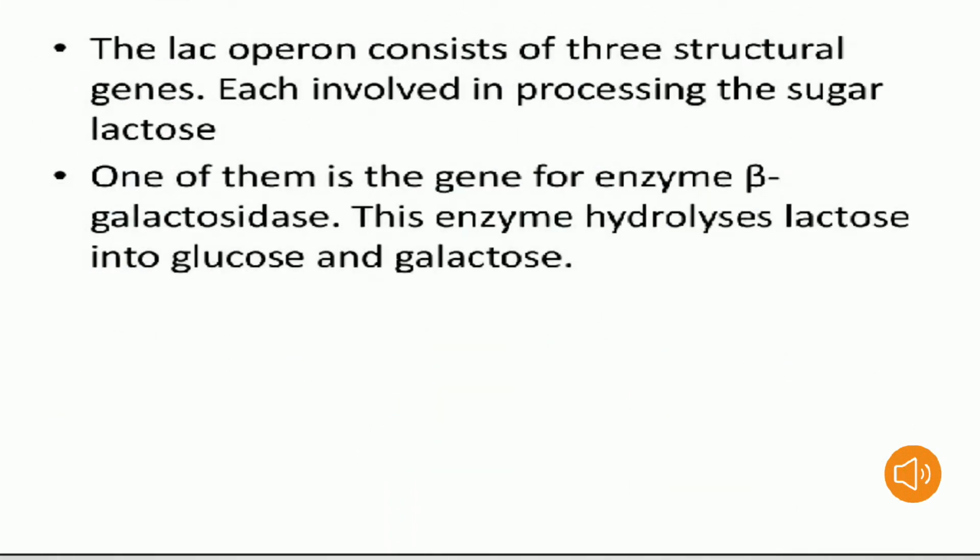The lac operon consists of three structural genes, each involved in processing the sugar lactose. One of them is the gene for the enzyme beta galactosidase. This is the enzyme which hydrolyzes lactose into glucose and galactose.